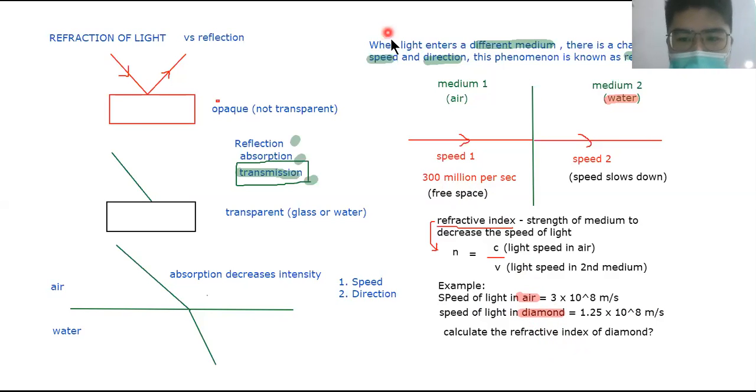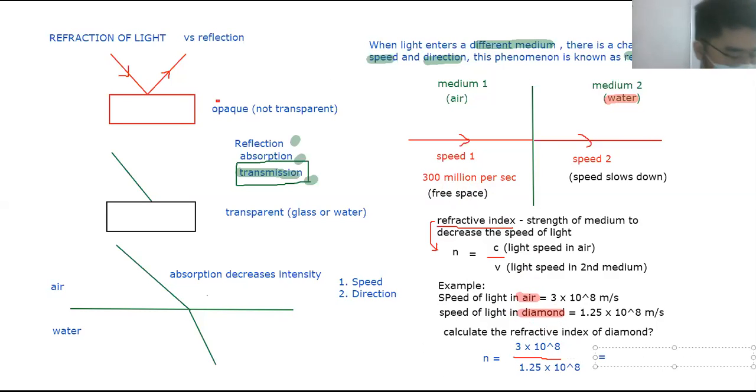So you calculate n equals the speed of light in air, 3 times 10 to the power of 8 meters per second, divided by the speed in the diamond, 1.25 times 10 to the power of 8. And then what is the answer? Somebody let me know.